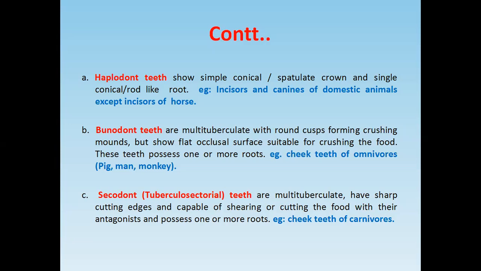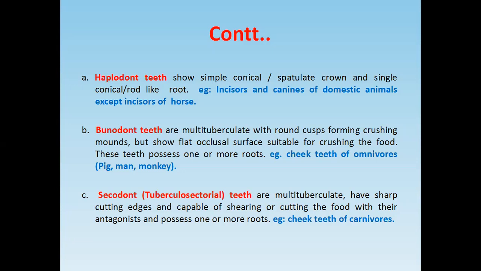Another is the bunodont. Bunodont is also a type of simple teeth. What is the difference? In bunodont, there is a multi-tuberculate appearance of the occlusal surface, or the masticating surface, of the teeth.